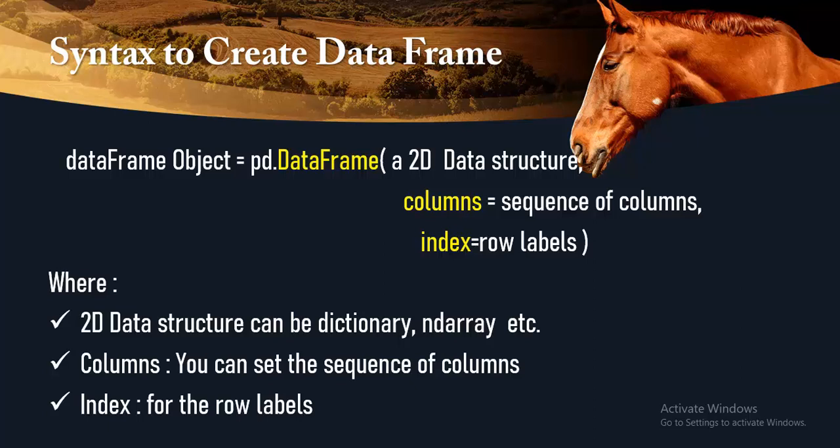This is the function which we are going to use. DataFrame is the function which converts the 2D data structure into DataFrame. Then we use the parenthesis. In the parenthesis, here is the 2D structure. A 2D structure can be dictionary, ndarray, anything. And then columns, you can sequence the columns. Then index, if you want to label the rows, then you use the index.